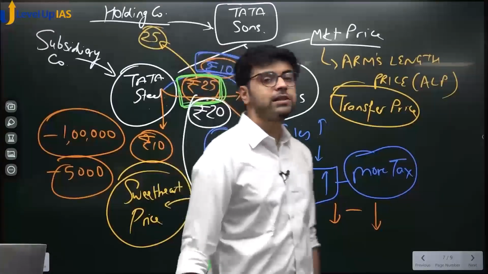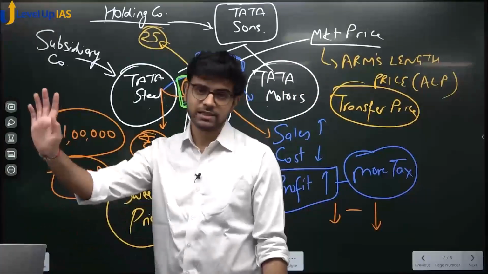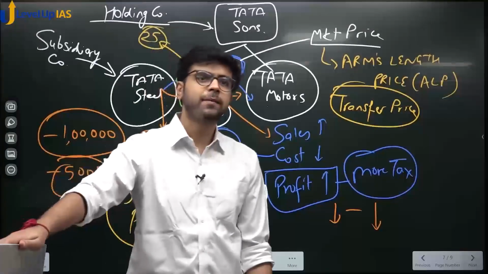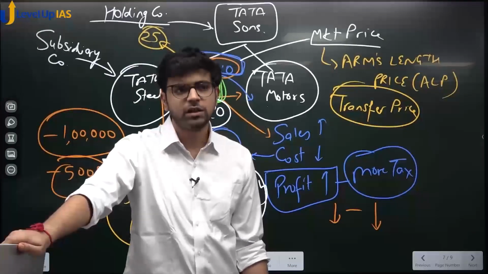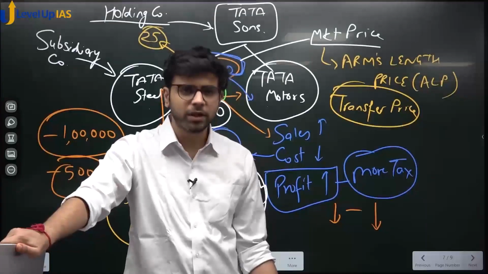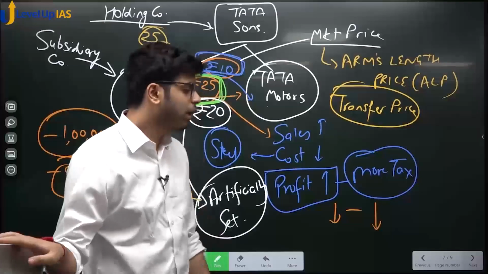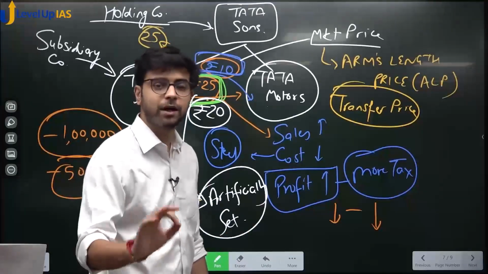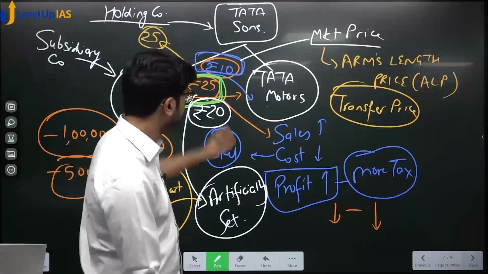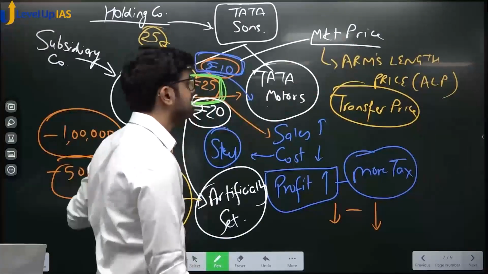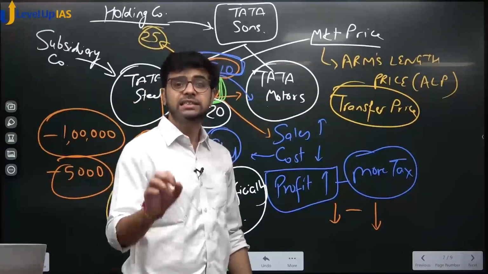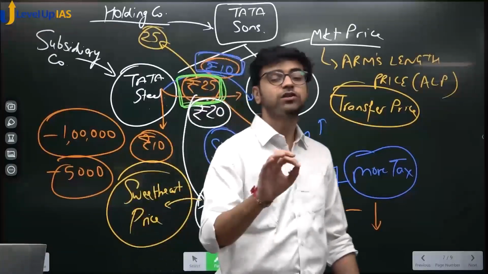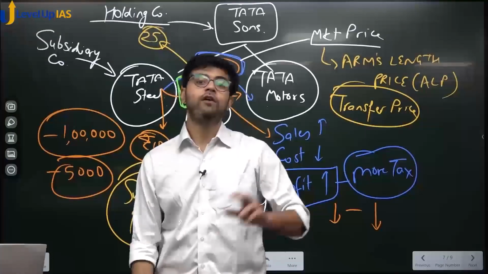So the income tax officer said that I need to investigate this transaction. Earlier, income tax officers did not have much power; they could not open the books and transactions and everything. So now income tax law has given power to the income tax officer to directly disregard or disallow this transaction, saying it was made with the sole intention of avoidance of tax.